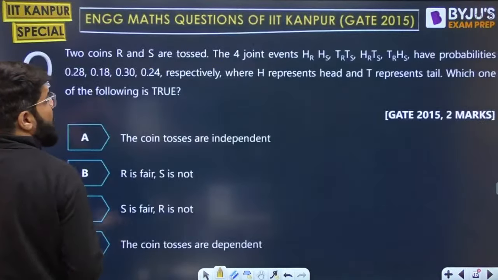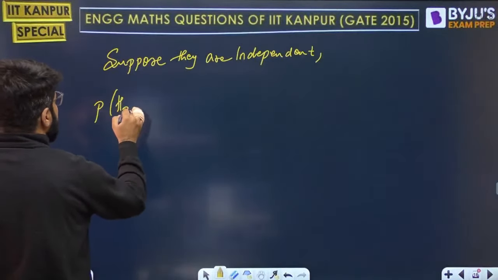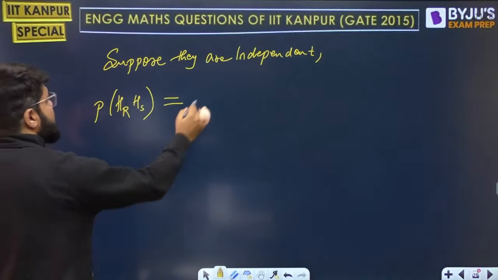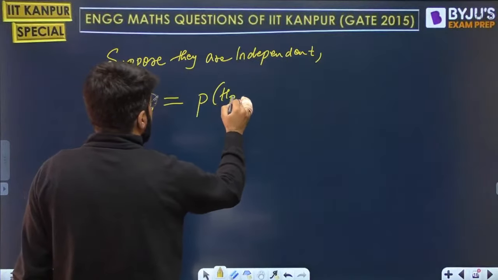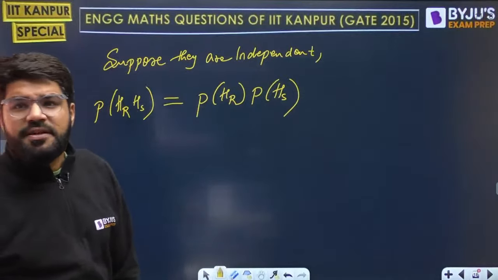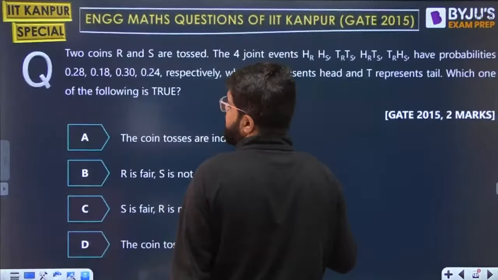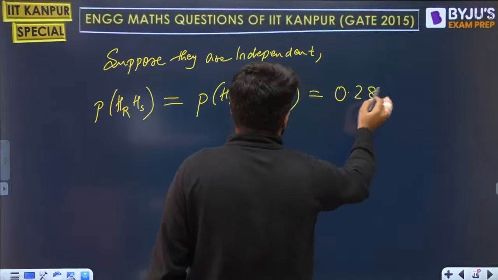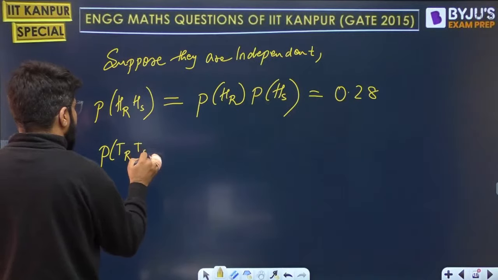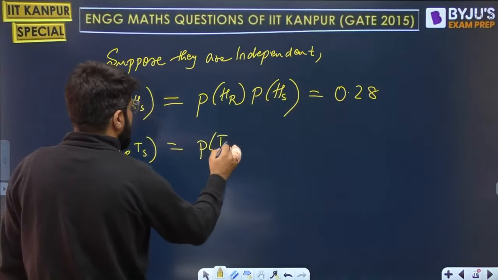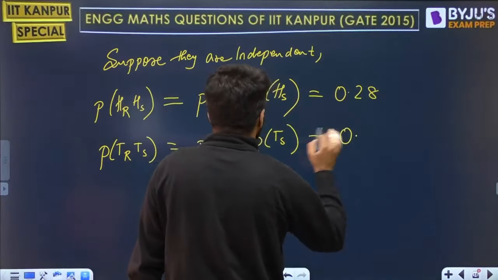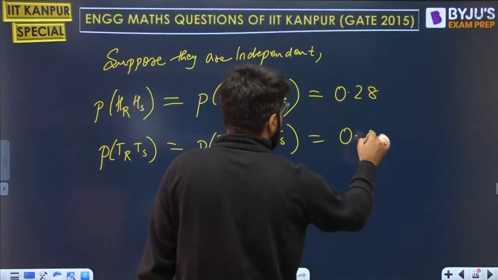Suppose they are independent, the probability of the event HRHS, coin R, coin S, should be given by P(HR) times P(HS). If they are independent, P of A intersection B is P(A) times P(B), and this first probability is 0.28. Next, TRTS, joint event TR and TS, should be equal to P(TR) multiplied by P(TS), and this is given as 0.18.